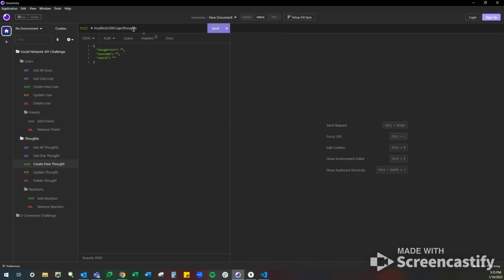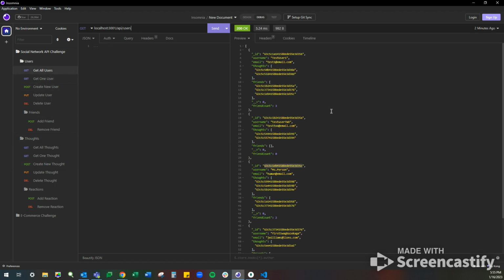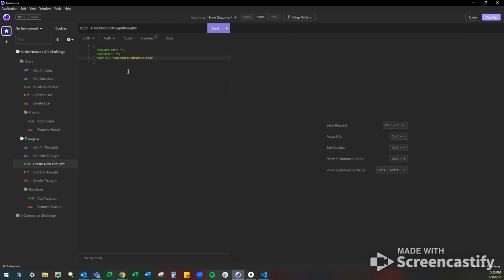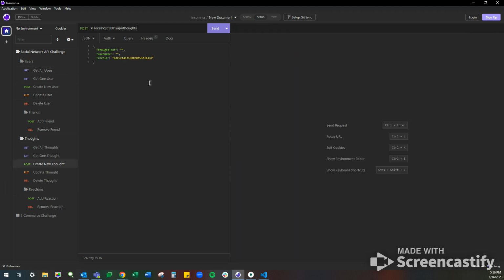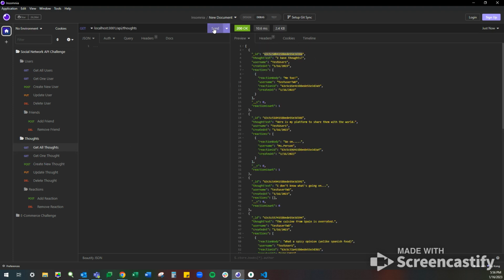But yeah, let's post a new one now. So what all do we need here? We're going to need a username and ID. So who's going to post? Well, just go boringly with test user 1. Their ID, and there is their username. And just go thoughts, blah, blah, blah. Created, supposedly. Let's refresh here.